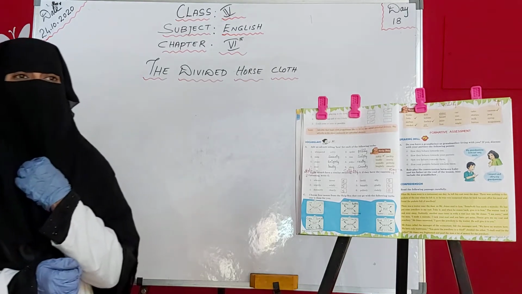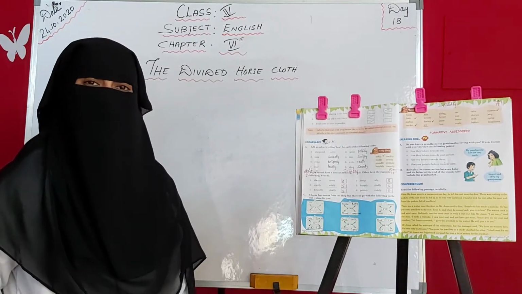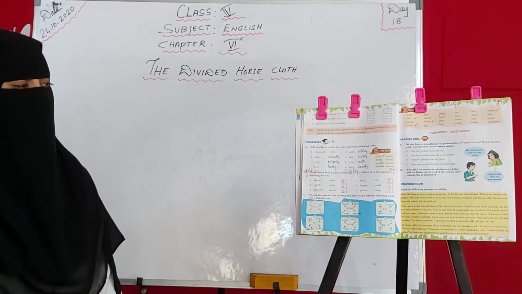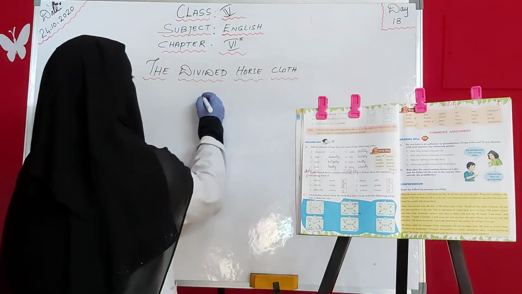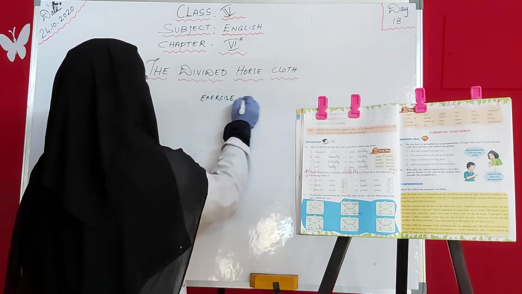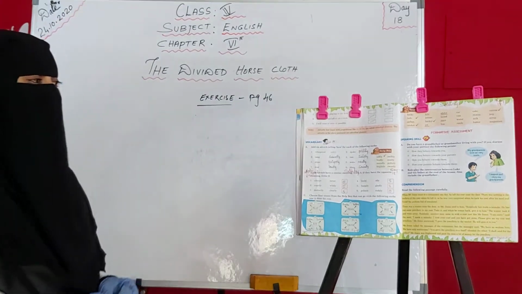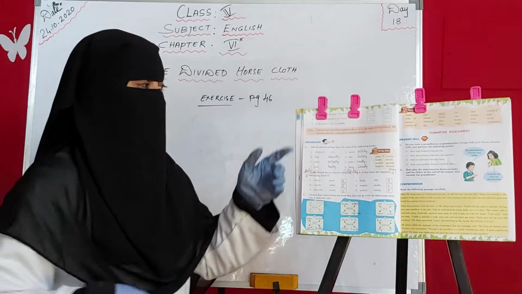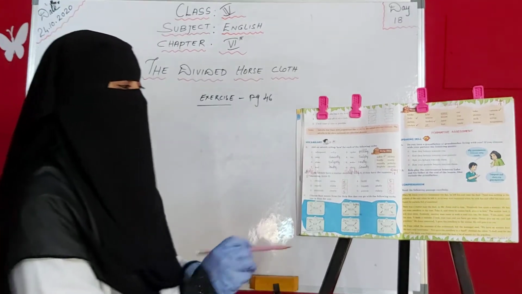Okay, kids. So here we have finished half of the exercises. Today we will continue our rest of the exercise. So get ready with your readers at page number 46. Page 46. Okay, so on page 46, the A bit we have already finished in our last class. So today we will do the B bit.